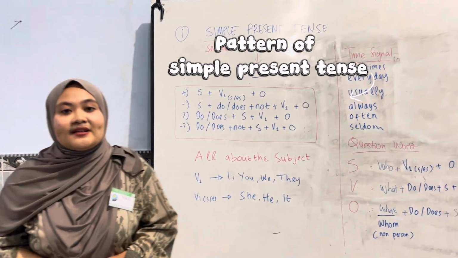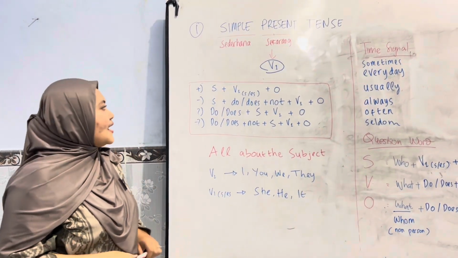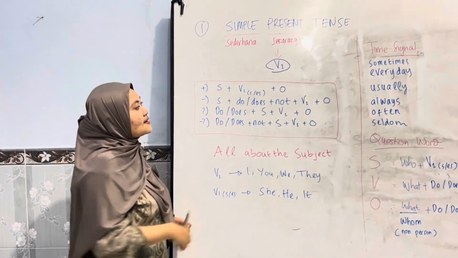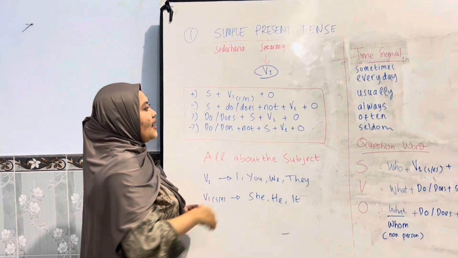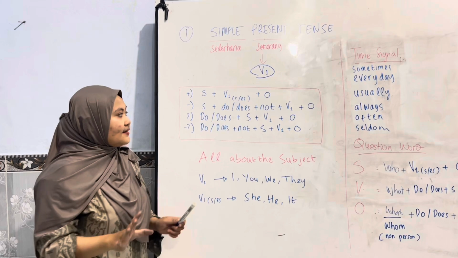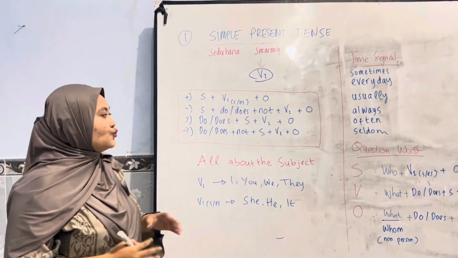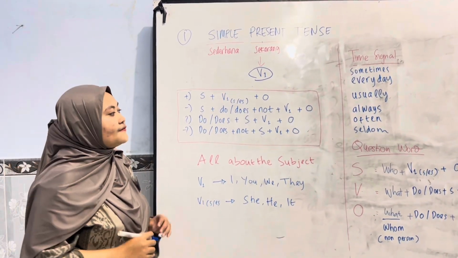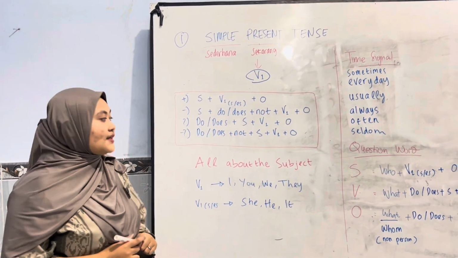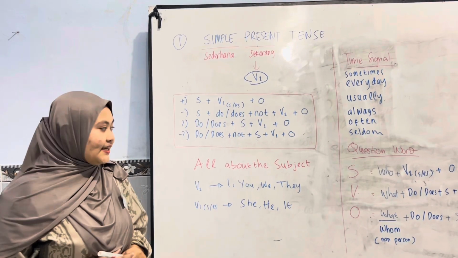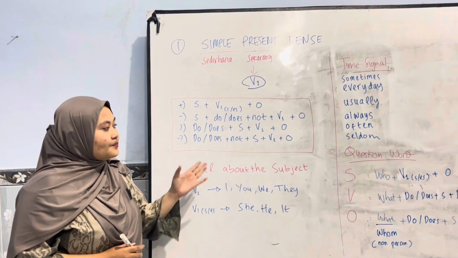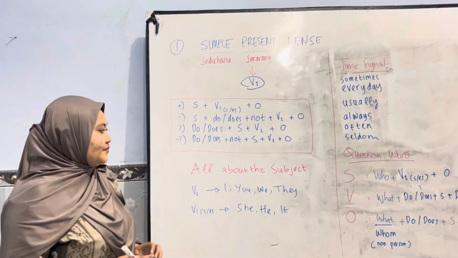So what is the pattern of simple present tense? The pattern for positive is subject plus verb one, and you can add s or es, plus object. The negative is subject plus do or does plus not plus verb one plus object. The interrogative is do or does plus subject plus verb one plus object. And the negative interrogative is do or does plus not plus subject plus verb one plus object.